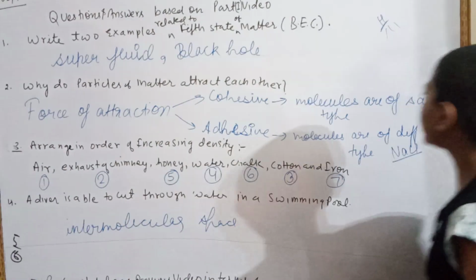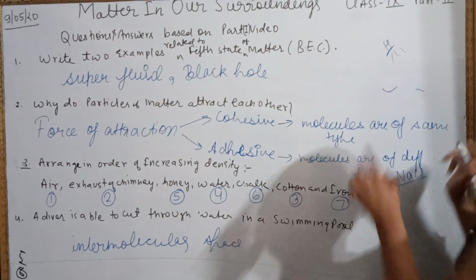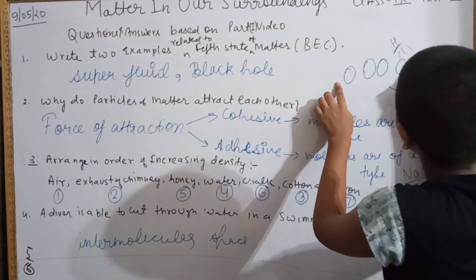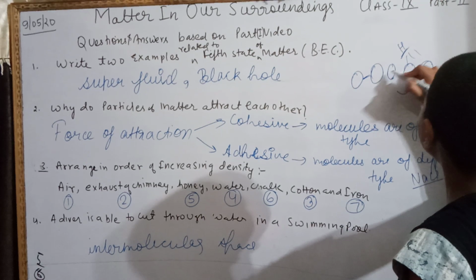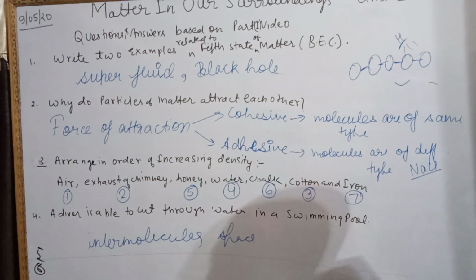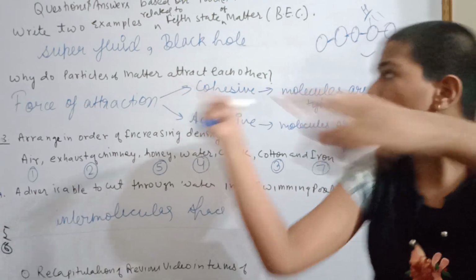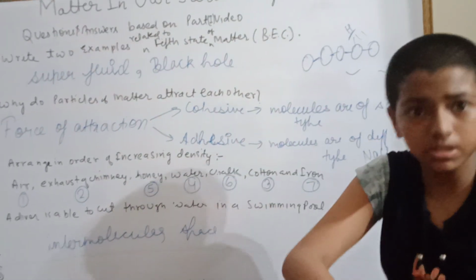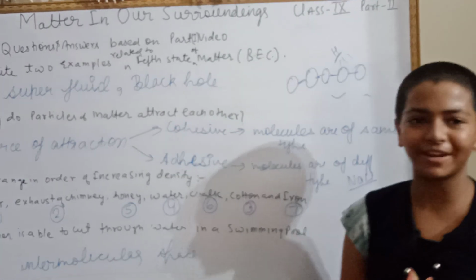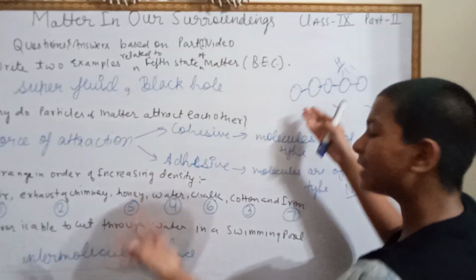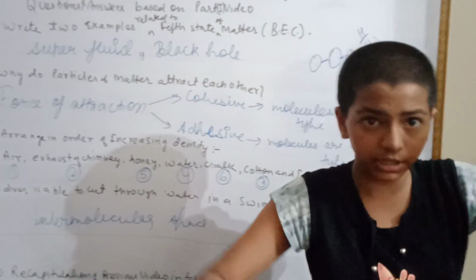So what happens is, this is the water, and when you dip your hand inside it, first of all, the intermolecular space in liquids is more than in solids. Look, you get this much space. Think about it: if you add sugar to water, why does the water level not increase? Because the sugar molecules go into the space between the water molecules and take up that space. It happens like this because the intermolecular space is more than in solids, and they have some space. So when you put your hand in, they will move apart from each other in a continuous motion.